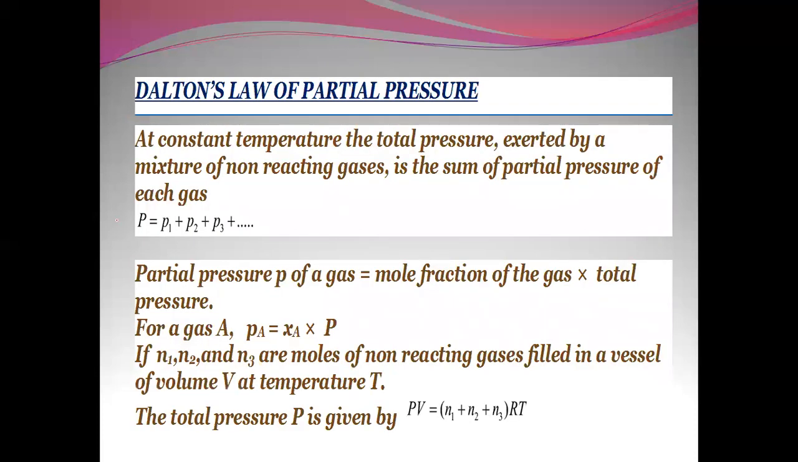Dalton's law of partial pressure: at constant temperature, the total pressure exerted by a mixture of non-reacting gases is the sum of partial pressures of each gas. Partial pressure of a gas is equal to the mole fraction of the gas times the total pressure. For a gas A, the partial pressure of A will be the mole fraction of A times the total pressure. If N1, N2, N3 are moles of non-reacting gases filled in a vessel of volume V at temperature T, the total pressure is given by PV equal to (N1 plus N2 plus N3) RT.